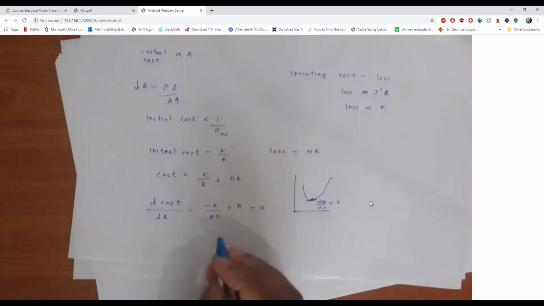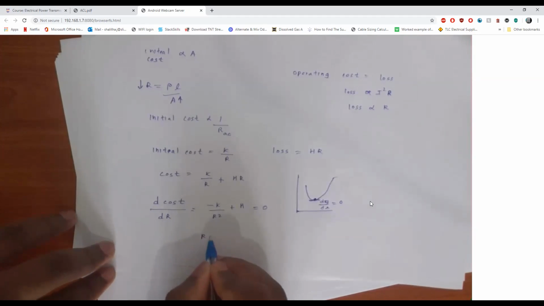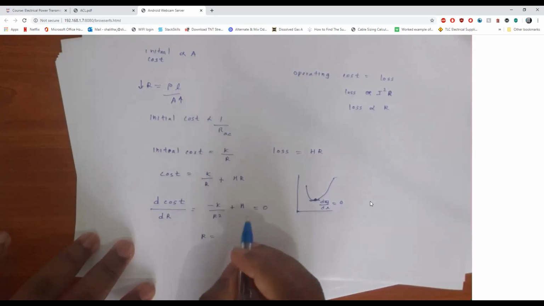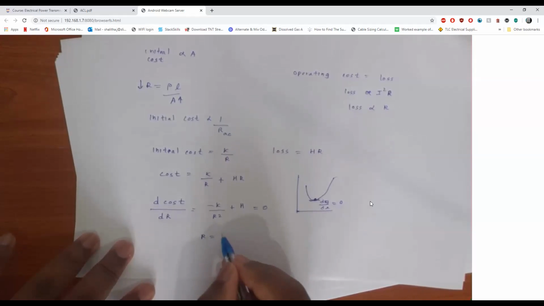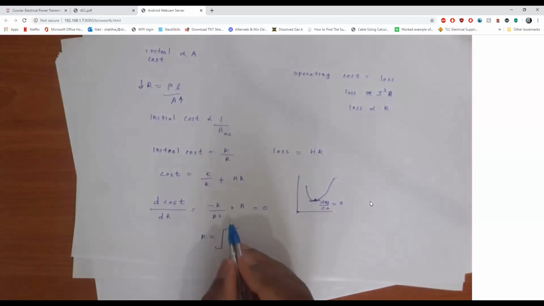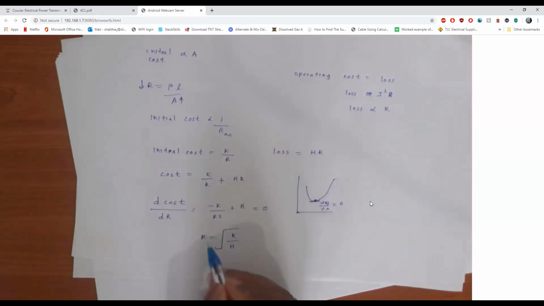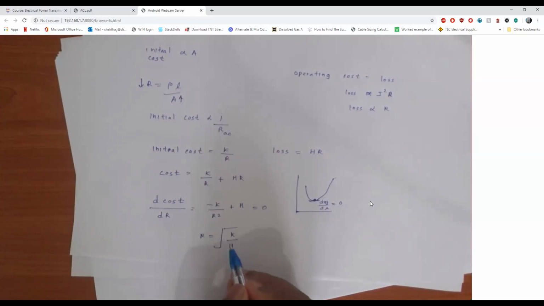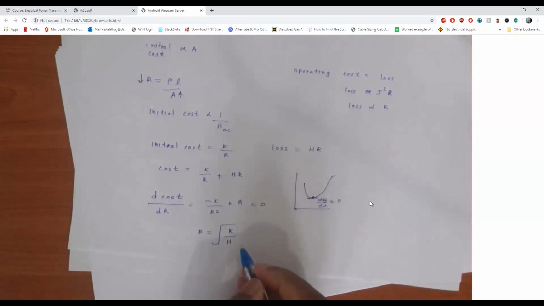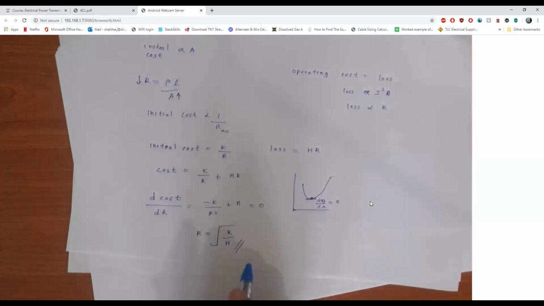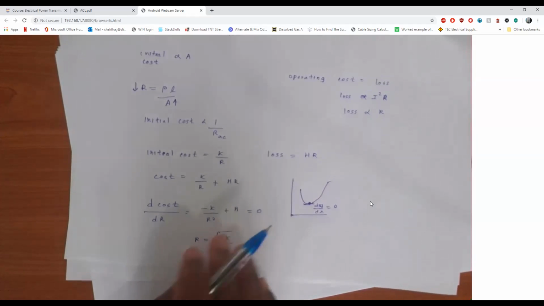So using this equation, we can take r to one side, and if r is equal to k over h, we can say the cost of the line will be minimum. That is how you are going to design the most economical conductor for a transmission line design.